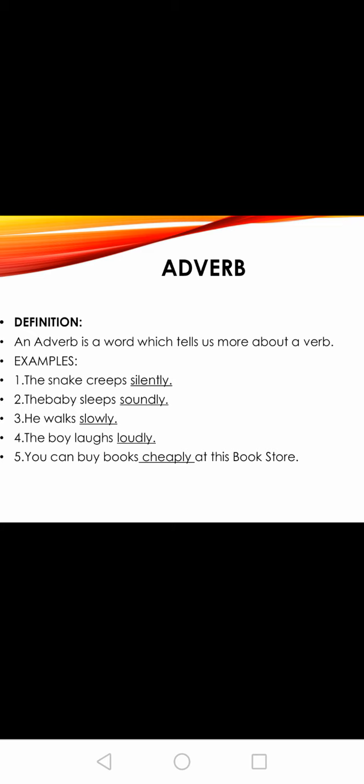Cheaply. Okay. So we came to know that an adverb is a word which tells us more about the verb. Many examples we are able to see: gracefully, easily, quietly, sadly, quickly, happily. So these are what? These are adverbs.